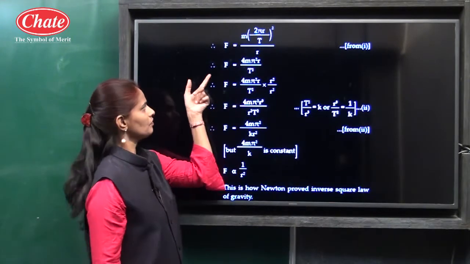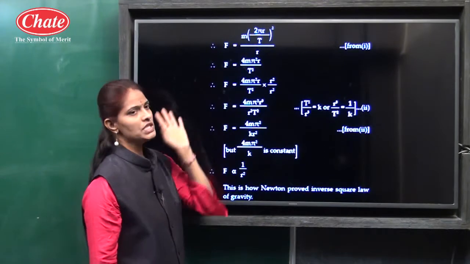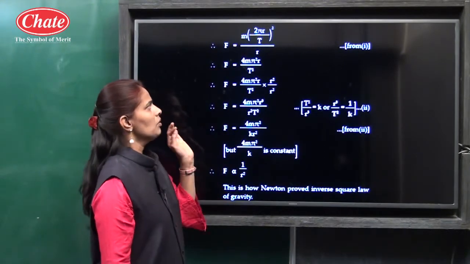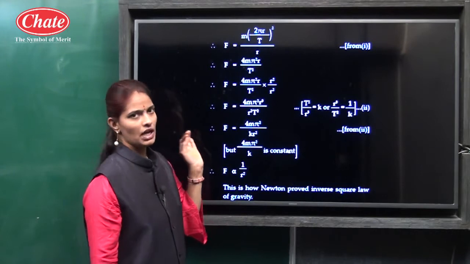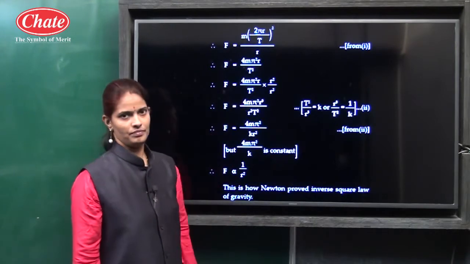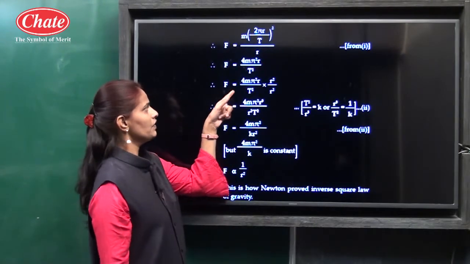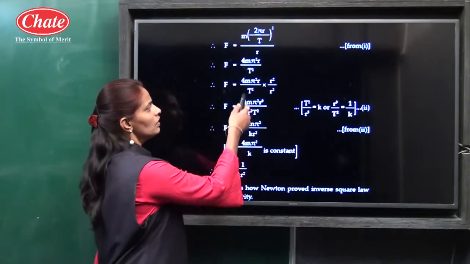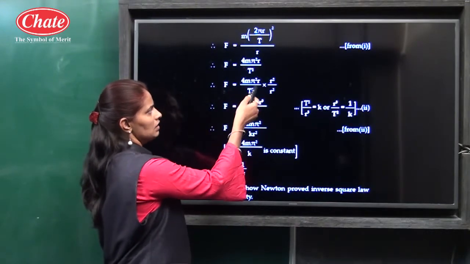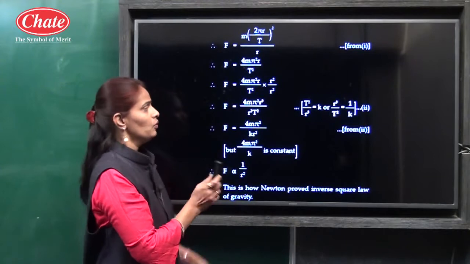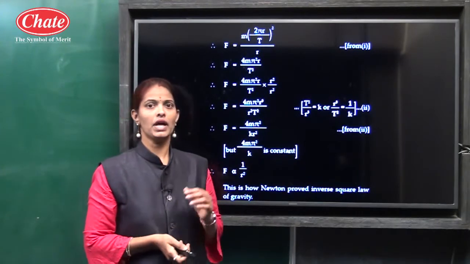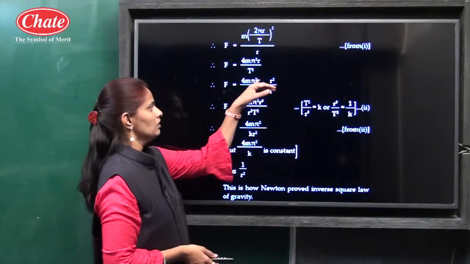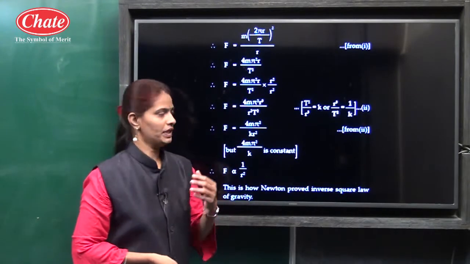Okay, then we get F is equal to 4 m pi square r upon T square. We have to multiply and divide by r square, in the denominator and numerator.